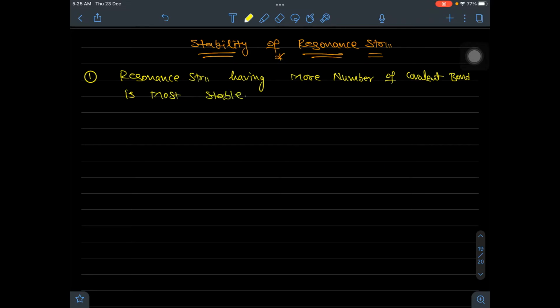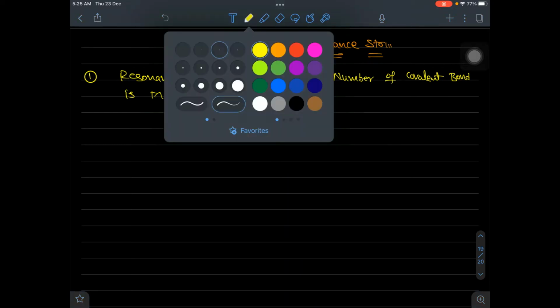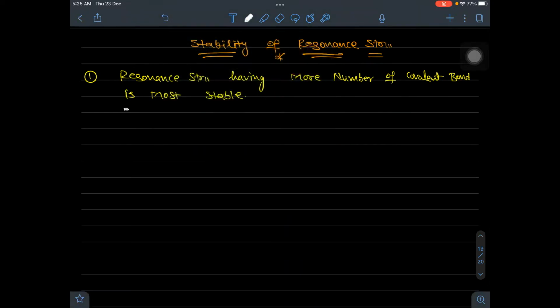Resonance structure having more number of covalent bonds is most stable. So for this condition, see one example, and the example is 1,3 butadiene.